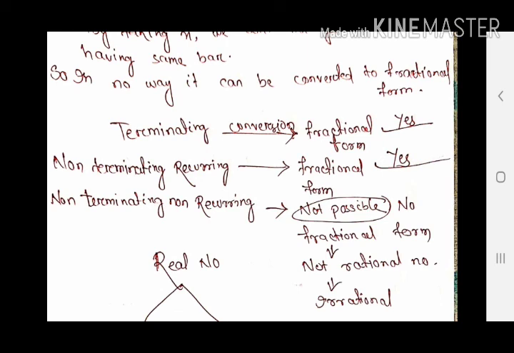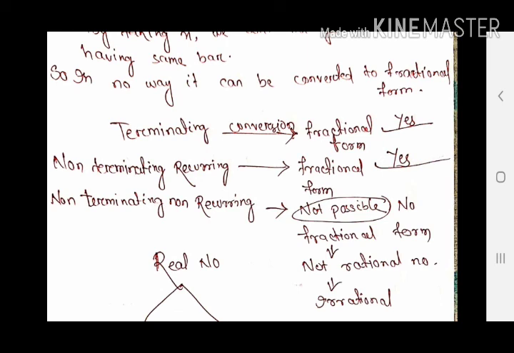One thing I will try to repeat: when you are converting the non-terminating recurring, take the value x, and the next value you can try 10x, 100x, 1000x, 10,000x, lakh x, up to the point where you get the value in which the digits under the bar are the same, just like suppose it is 0.5 bar, then it can be cancelled.